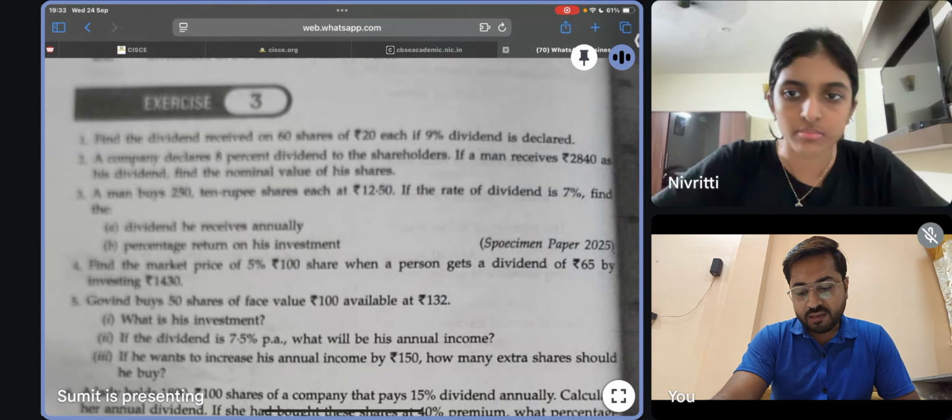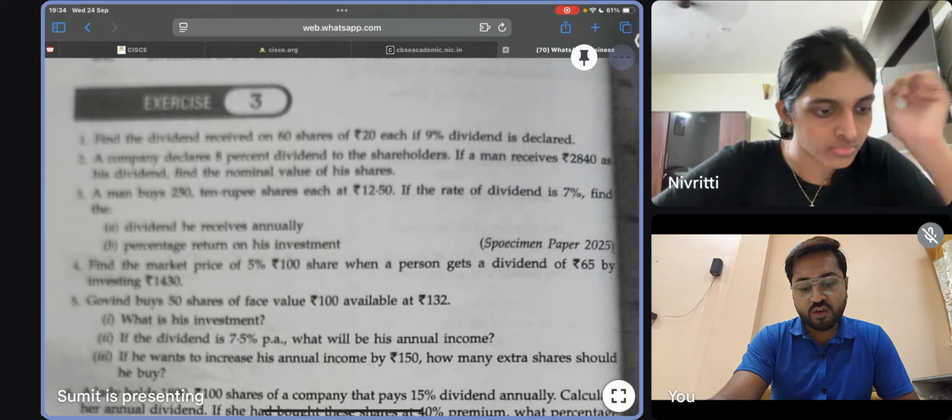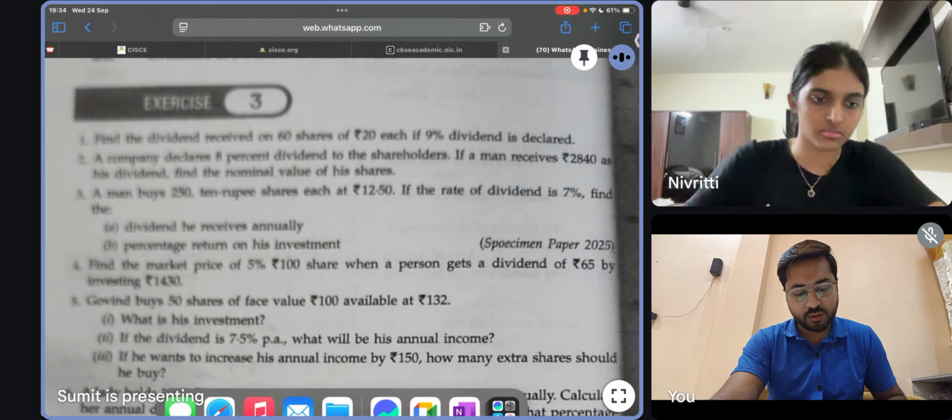A man buys 250 10 rupee shares at rupees 12.50.